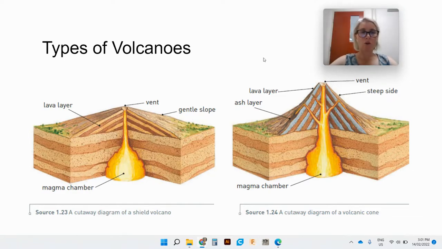If we think about our dome and shield volcano, that's much more of a gentle dome sort of shape. Now, what happens with this easygoing volcano is that the magma comes out and it starts to flow really evenly and form an even surface across the mountain. So instead of coming out with lots of force and cooling down and dropping down quickly, the lava and magma comes out, it forms a big sheet, and then it cools down as a big, large sheet, forming a dome shape.